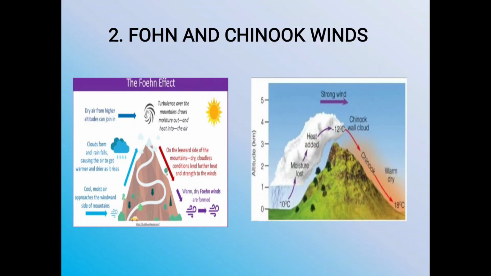When the rainfall occurs, the latent heat of the vapor is released into the atmosphere, and hence the temperature of the air suddenly rises by 7 degrees Celsius to 10 degrees Celsius. The air becomes warm and dry and descends along the eastern slopes of the Rockies towards the prairies.